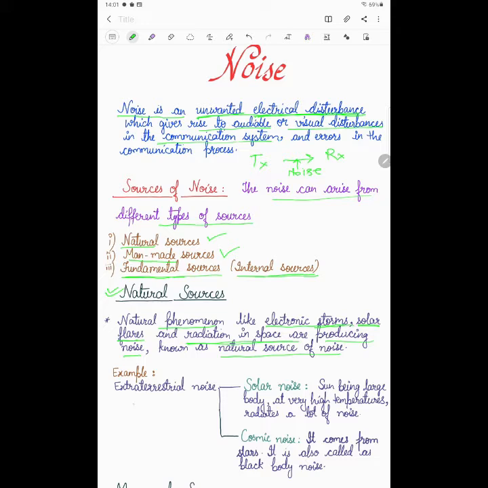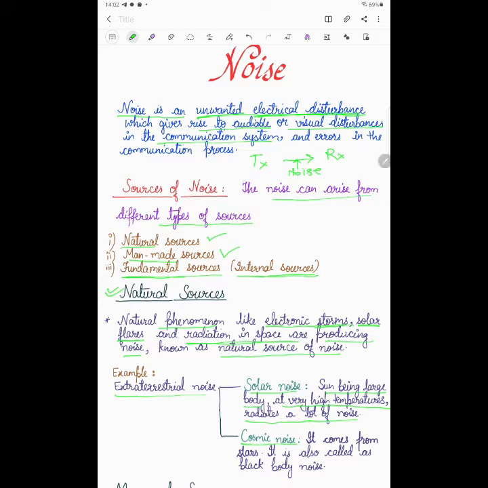If I take the example of noise due to natural sources, let's divide it here. Extraterrestrial noise is further divided into two branches: solar noise and cosmic noise. What is solar noise? The sun, being a very large body at a very high temperature, radiates a lot of noise. It radiates into free space. When the sun's temperature is very high, this may create problems in the communication. That comes in the category of solar noise.